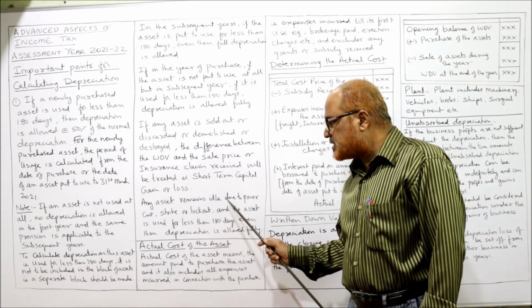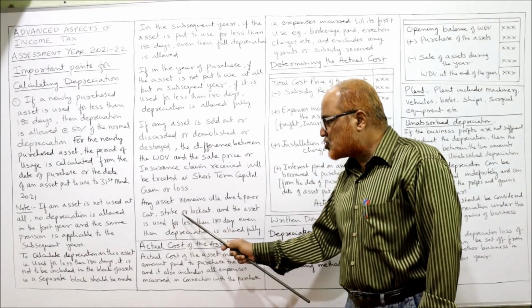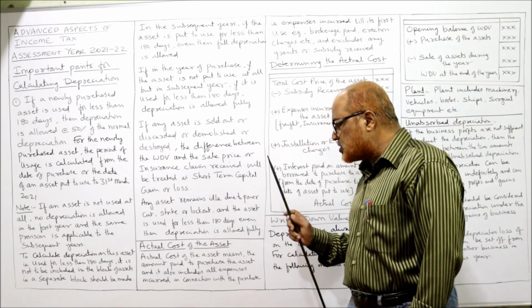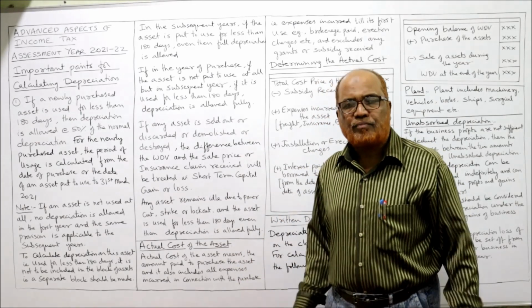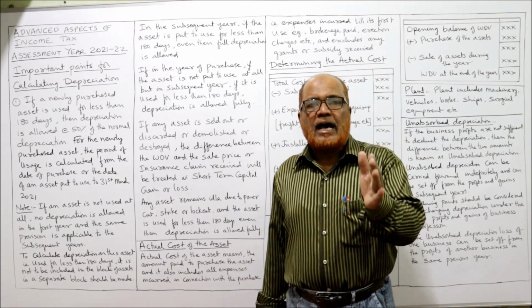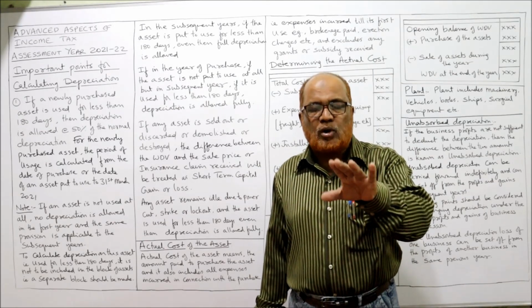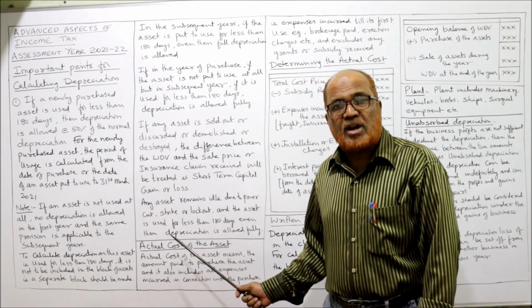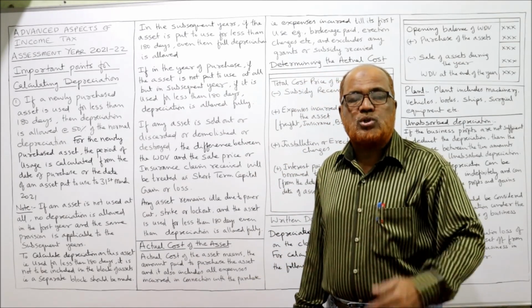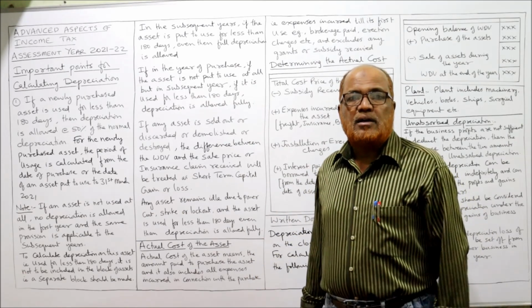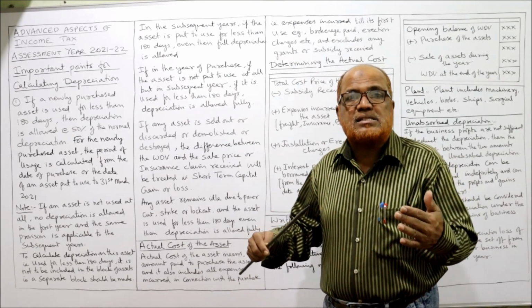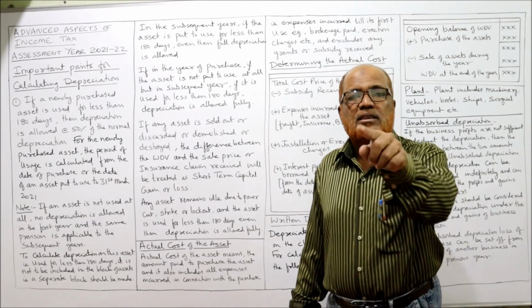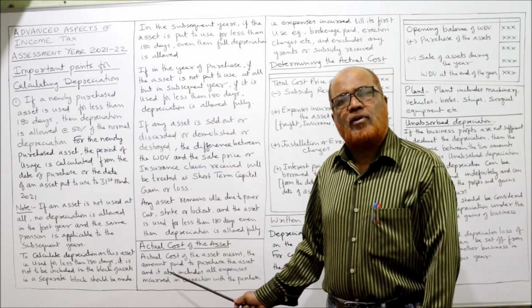Next one, if any asset remains idle due to power cut, strike or lockout, and the asset is used for less than 180 days, even then depreciation is allowed fully. Suppose during a current year the asset was used for less than 180 days. Why? The reason may be strike, lockout or power cut. Due to abnormal reasons, the machine was used for less than 180 days. In that case, full depreciation will be allowed for the year.